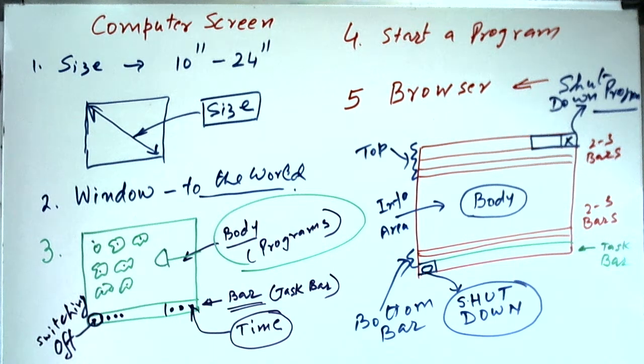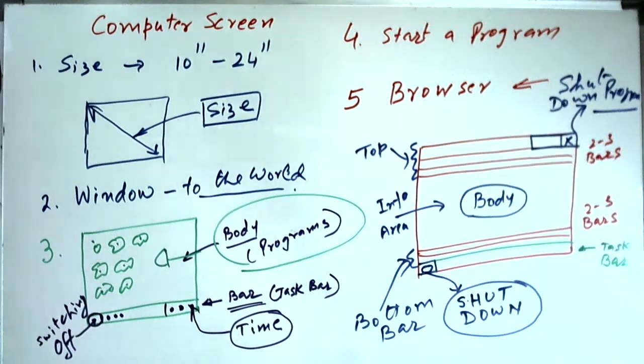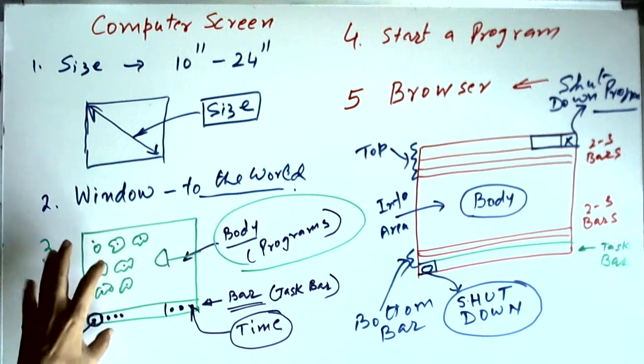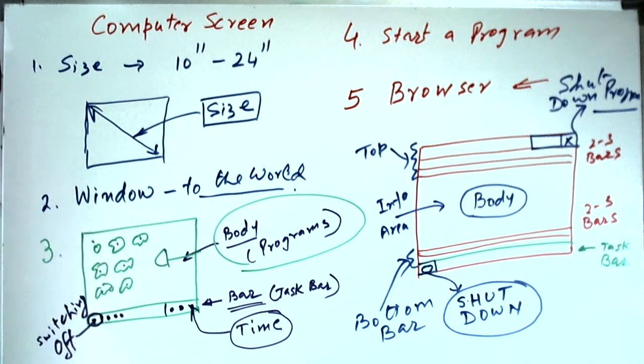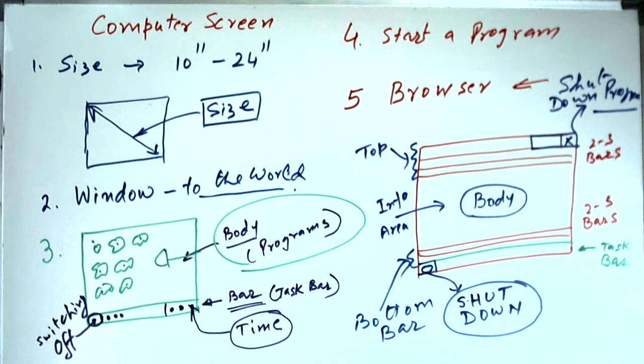shutting down. So for closing the program, there is a cross here, and then you just click. You have to do a left click on this program, and then it will close the program. And again, it will come back to this type of screen where initially all the programs which are available will be shown. So again, then you can start a new program. And how do you start a new program? Just double click on that program. So you just put the cursor on that program and double click. Double clicking is for starting the program.